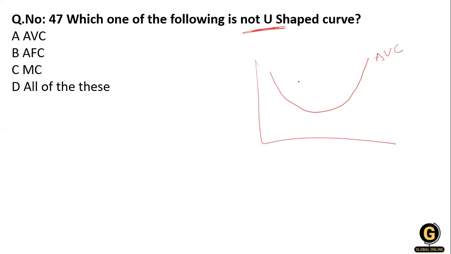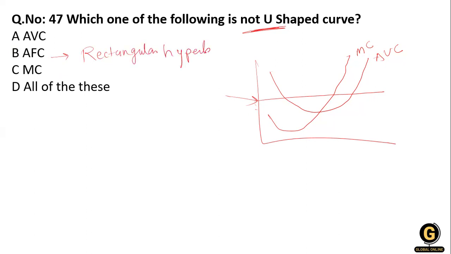And the marginal cost starts from here and cuts over here, and this is the marginal cost. And what is the average fixed cost? You know that fixed cost is fixed. So the average fixed cost is a rectangular hyperbola. So what is not a U shape? The average fixed cost is not a U shape.